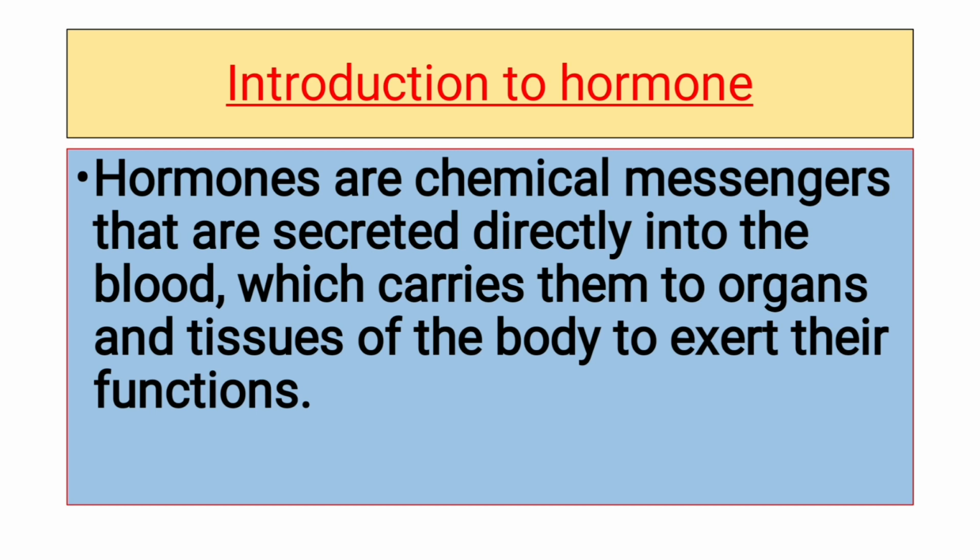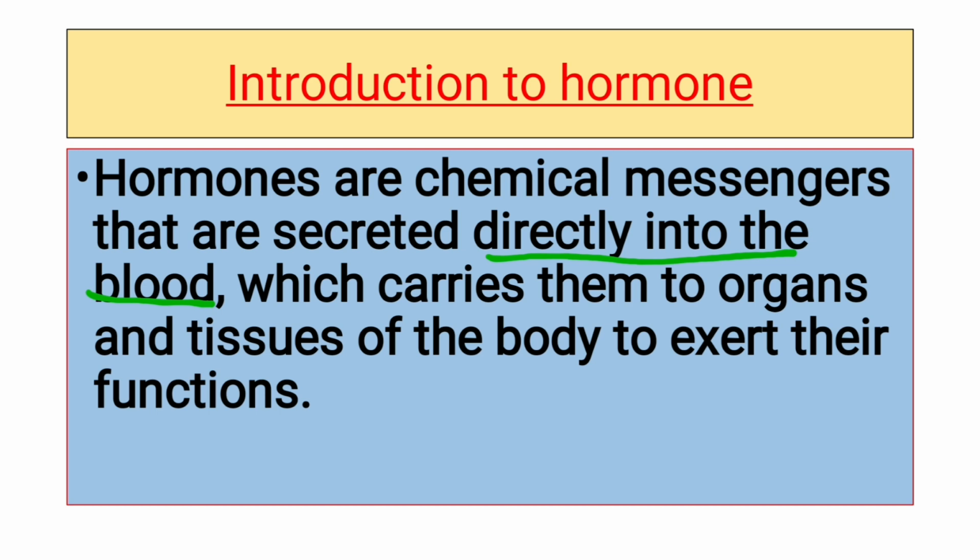So these are chemical messengers, and they are secreted directly into the blood. Why are hormones secreted directly into the blood? Because hormones are produced by endocrine glands, and we know that endocrine glands are ductless glands. They don't have any duct, so hormones do not have a duct system of their own.